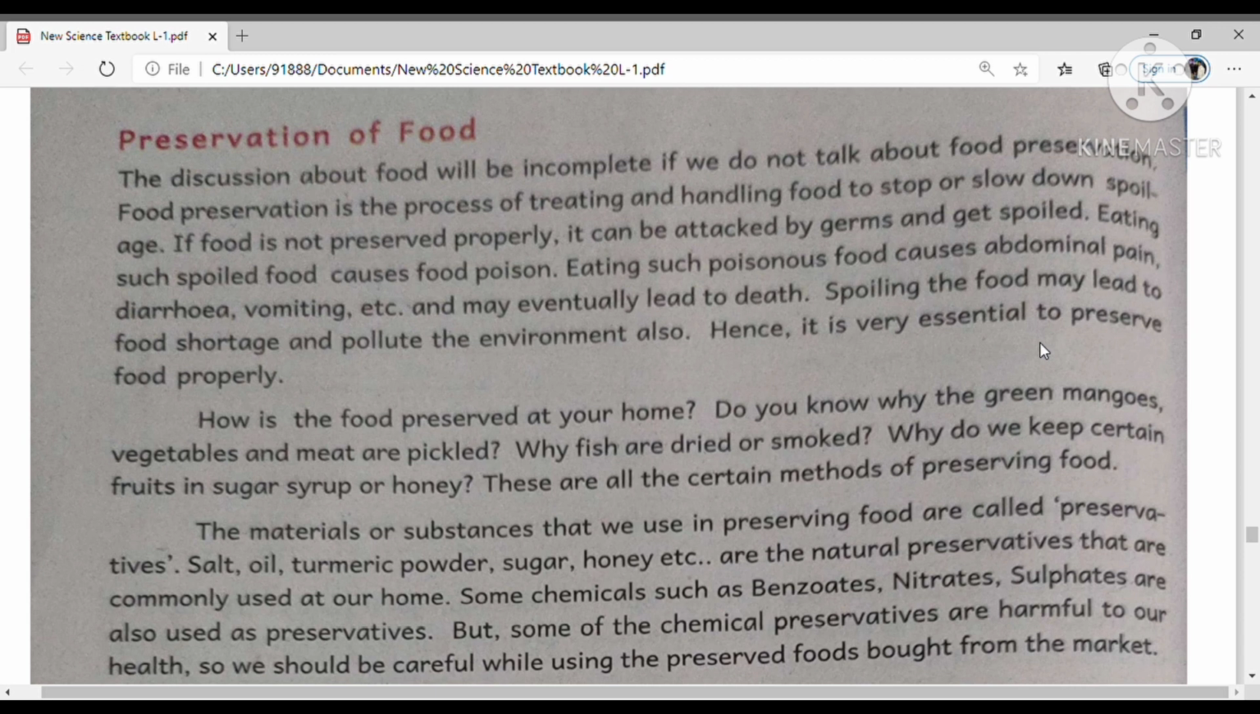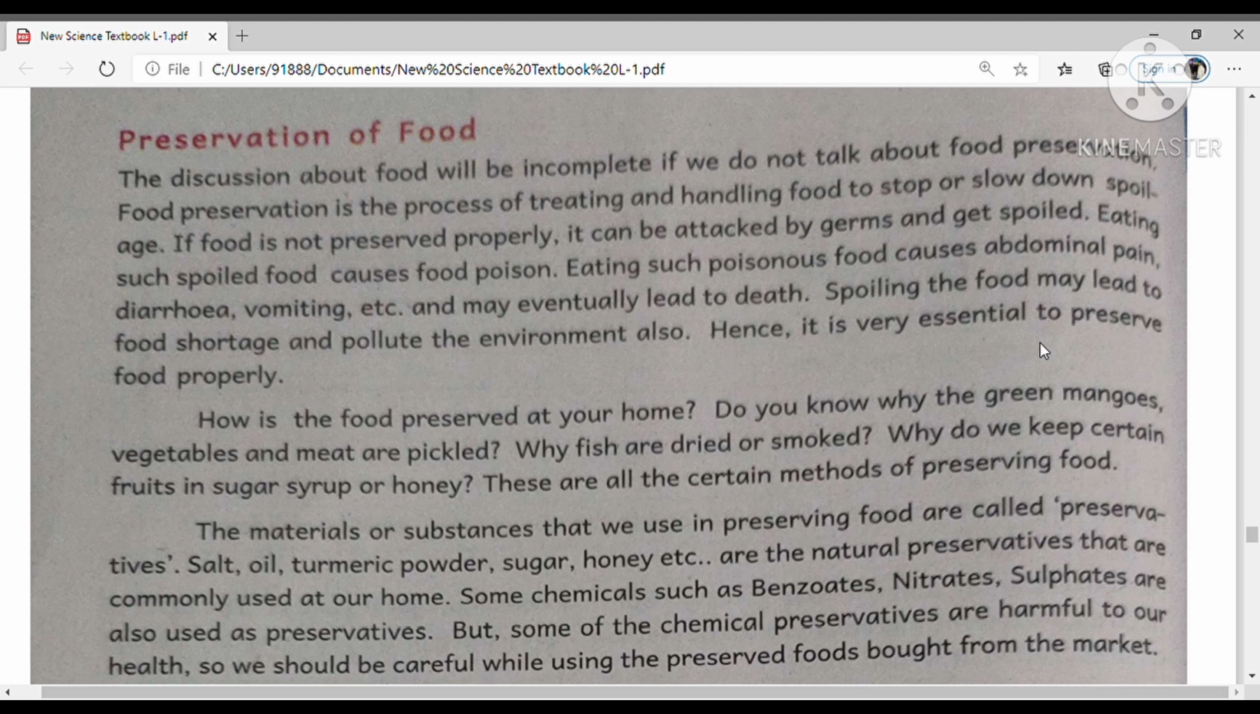The discussion about food will be incomplete if we do not talk about food preservation. That means preparing food is important, but preservation of food is also most important. Food preservation is the process of treating and handling food to stop or slow down spoilage. The process has many techniques involved. If you want to store the food safely for a long time, we have to follow some techniques. If food is not preserved properly, then what will happen?